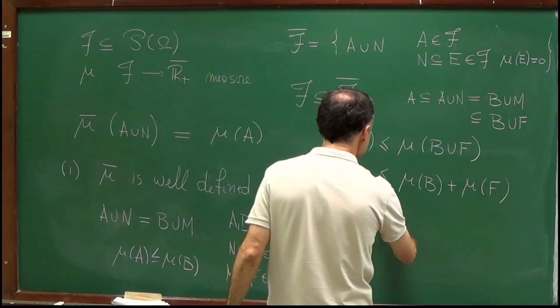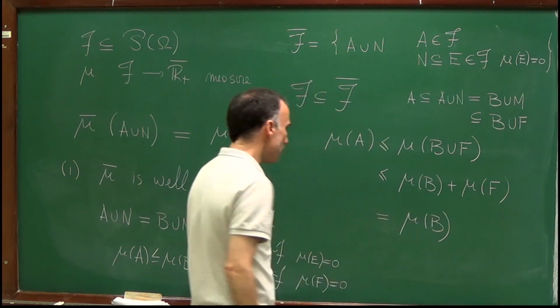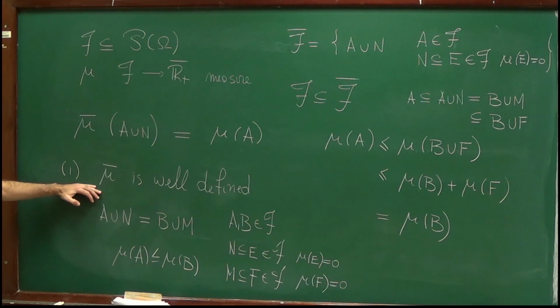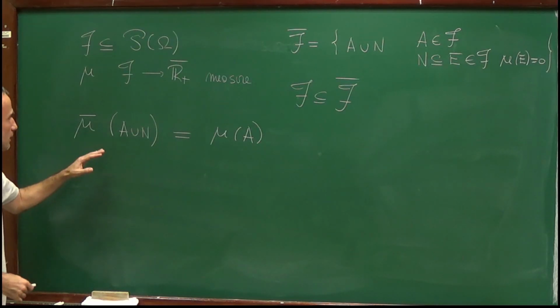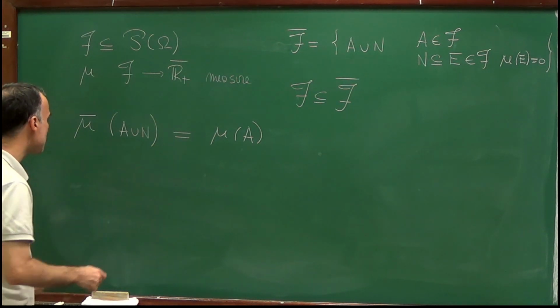So this expression is equal to mu of B. And this is the inequality we wanted to prove. So this shows that mu bar is well defined.